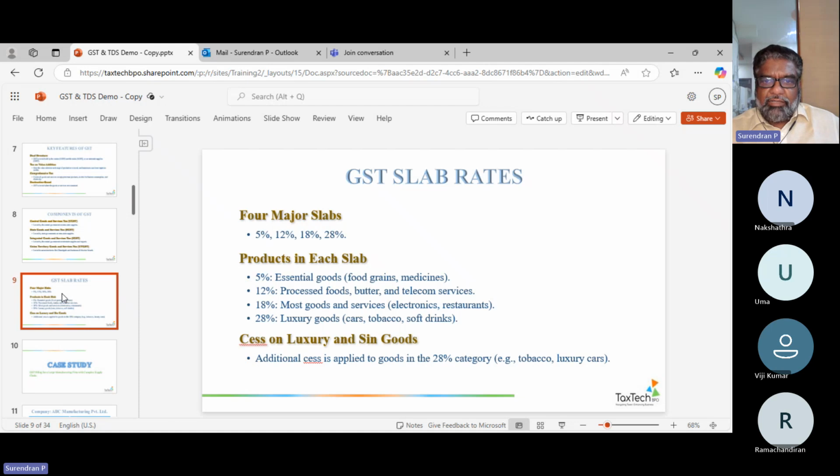So as tax consultants, when you are in a tax department, you must be careful in understanding what sort of HSN code they are paying. For example, a few of the common products like soaps or toiletry items have a GST of 5%. At the same time, they do have a luxury product which is charged at 28%.